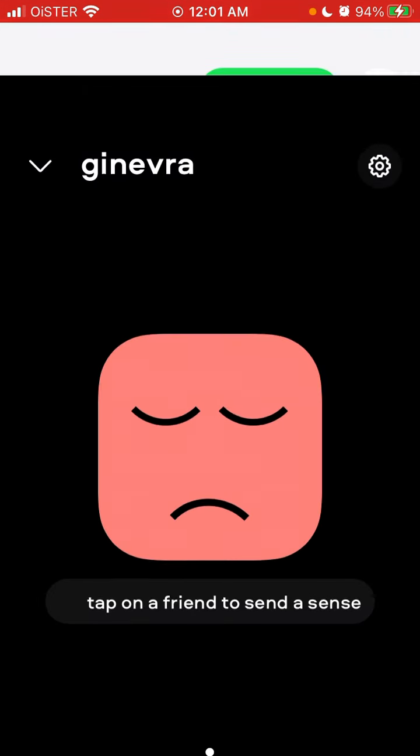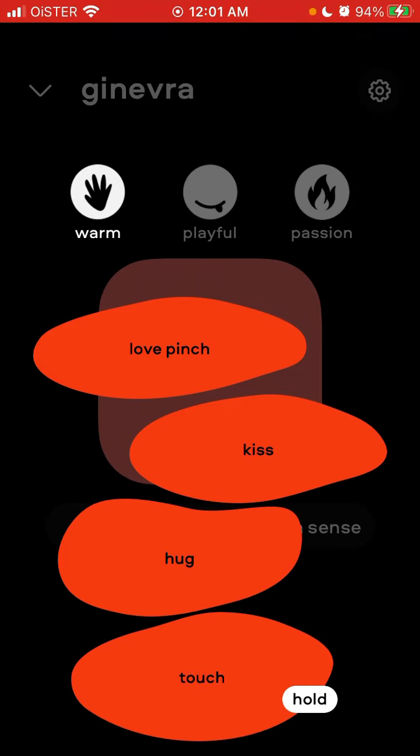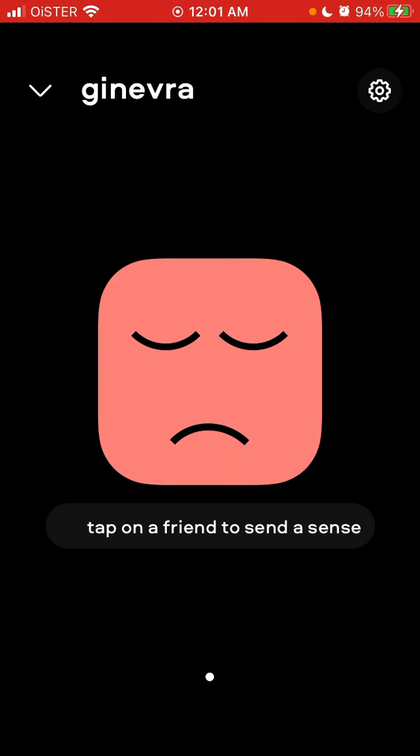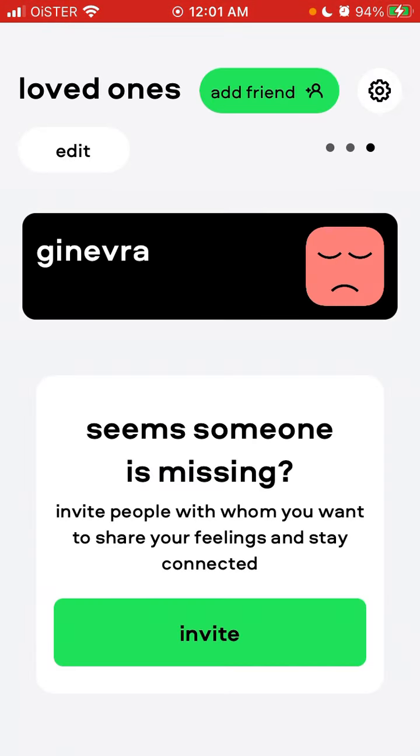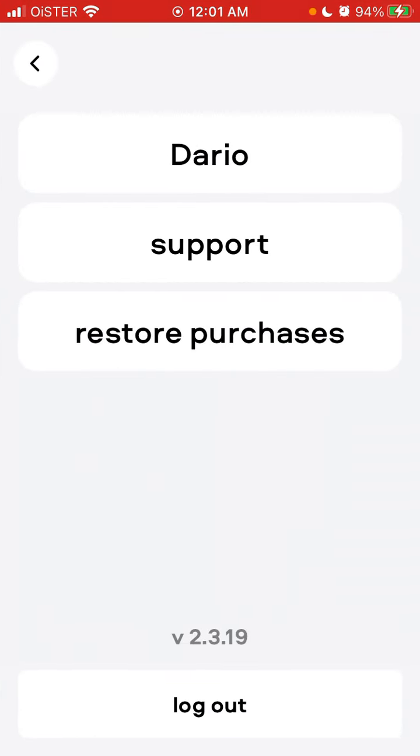These things are called senses, and that's why this app is called Sensager, because you're not sending text or audio messages or video messages, you're just sending these senses. I think it's a huge potential. You can develop much more features. And then here you have settings.